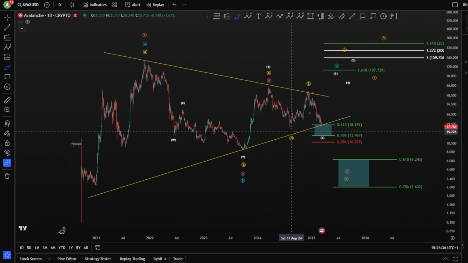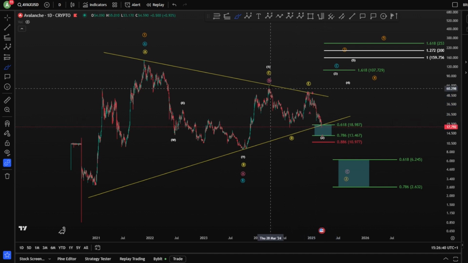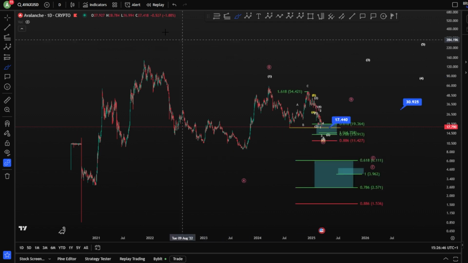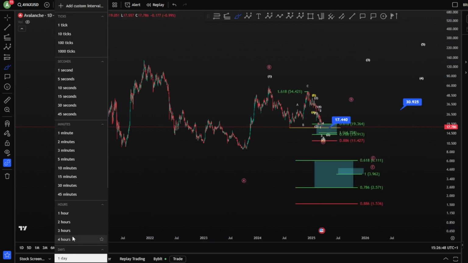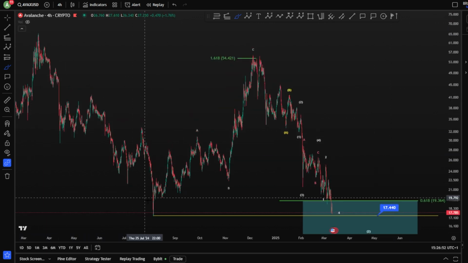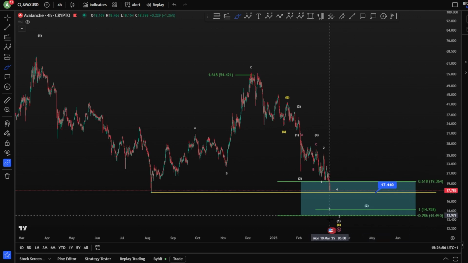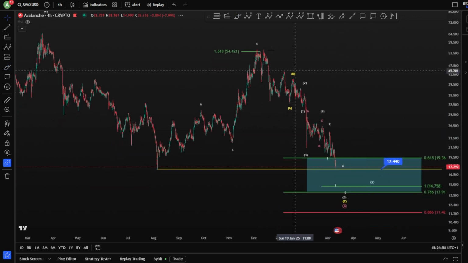Now, the good thing is that we are inside this blue box and potentially we're going to estimate this zigzag. If we get the fib levels here in our 4-hour scenarios, let's move to the 4 hours. So on the 4-hour chart, this is our big zigzag that we're talking about right now. And this is the wave C that we're looking at.